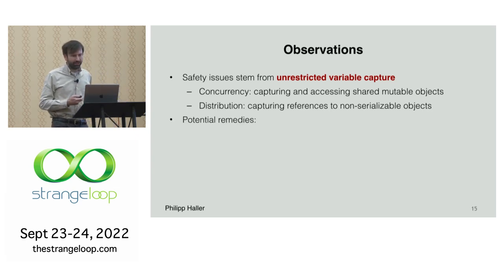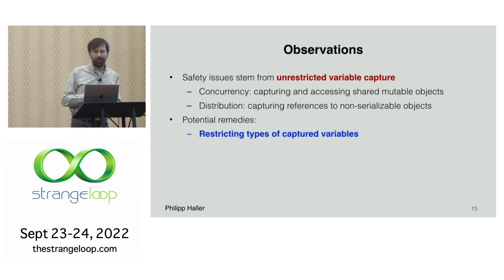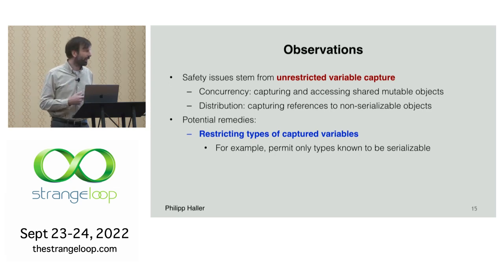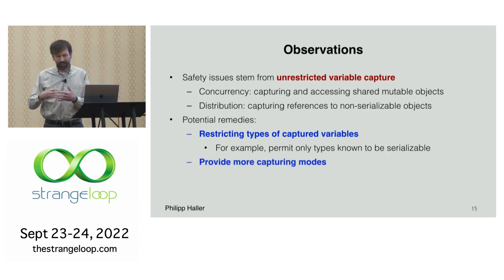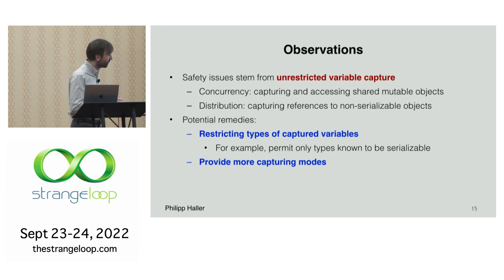So we can think of potential remedies. We could restrict the types of these captured variables, imposing requirements that you're only permitted to capture types that are known to be serializable. Or we could think of using different capturing modes.